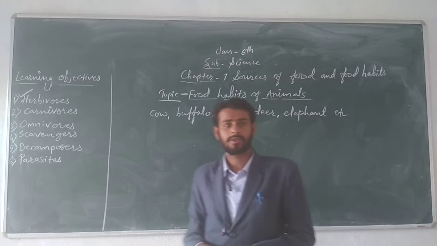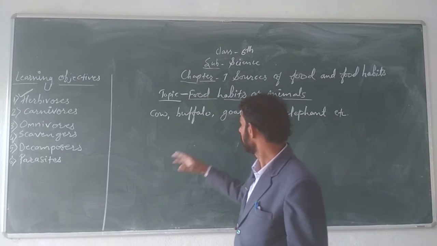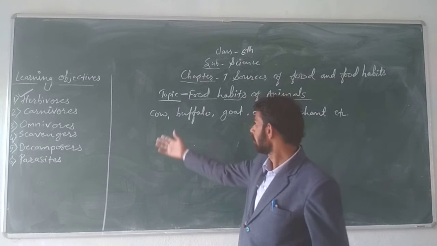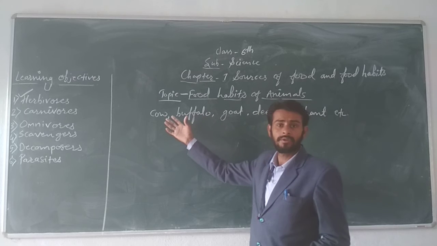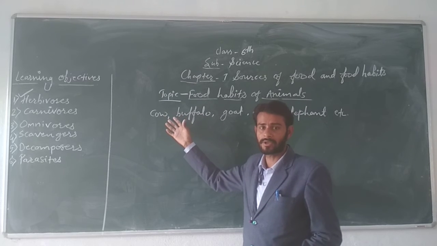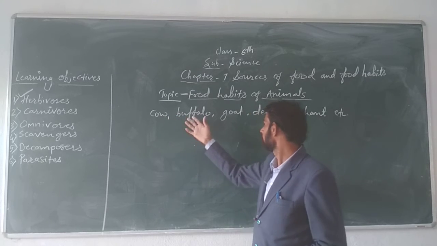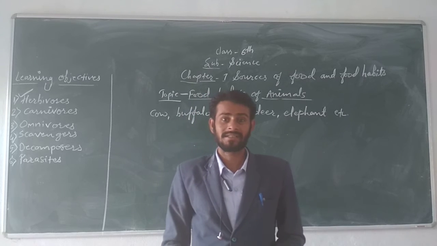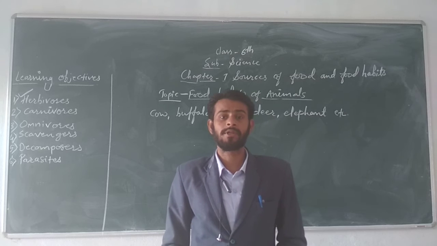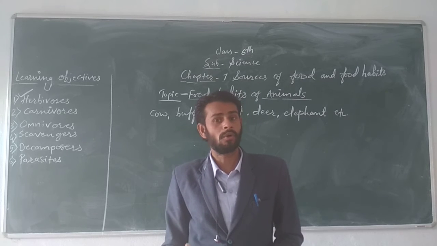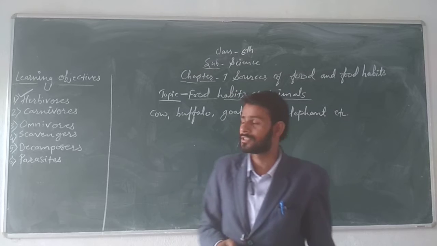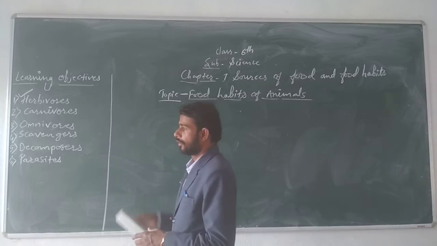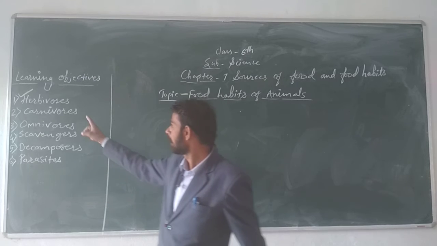You can also give more and more examples of herbivore animals which are found around you, right? So all these animals eat only grass or plant products. Cow, buffalo, goat, deer, elephant, camel, zebra, giraffe. These animals feed on plants and are called herbivore animals. Now just concentrate on the second point, carnivores.